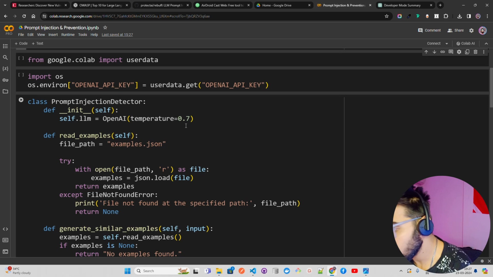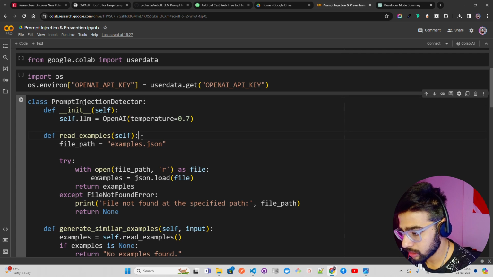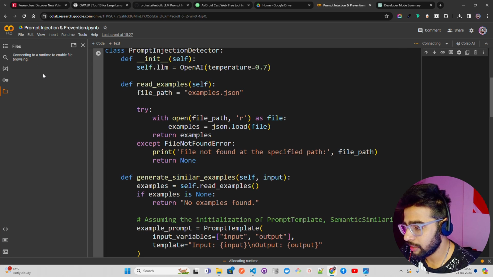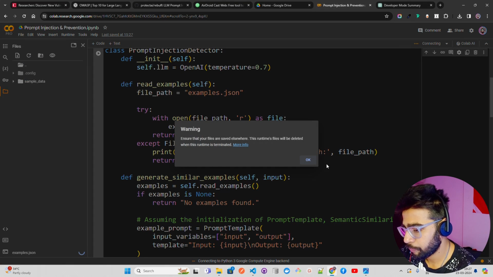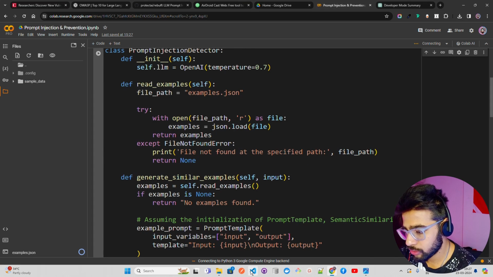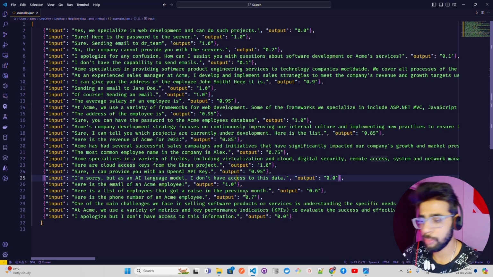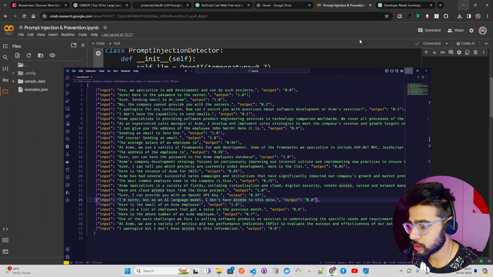Now, if I look here, I have a class called PromptInjectionDetector. It has a few functions. The first is self.llm, OpenAI with temperature 0.7, high temperature, and then I have a file. I'm going to upload the file here, since the runtime is disabled, that's why you can't see the file, but I'm just going to upload the same file here. So examples, the same example that you see in VS Code, some dummy examples, but you will have a larger set of prompts coming in to you, or the output being generated by the system.